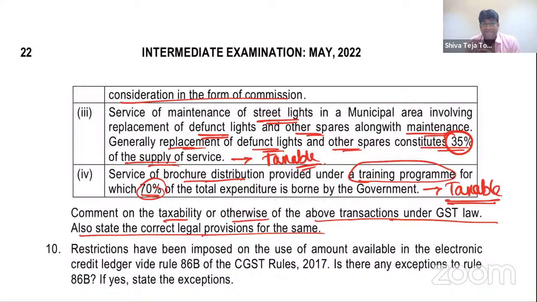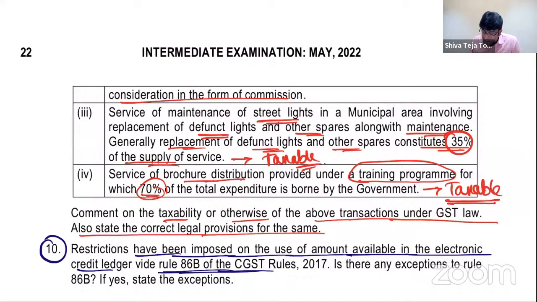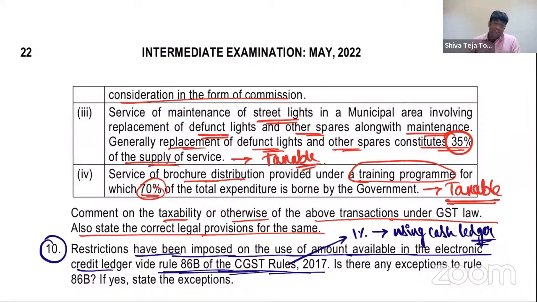No doubt about it. Finally, last interesting question, my dear friends. Let's look at that also. Restrictions have been imposed on use of amount available in the electronic credit ledger vide Rule 86B of the CGST Rules. Exactly, where they told you should pay at least 1% using the cash ledger. This concept is given by Rule 86B. Are there any exceptions to Rule 86B? Brilliant question, my dear friends.